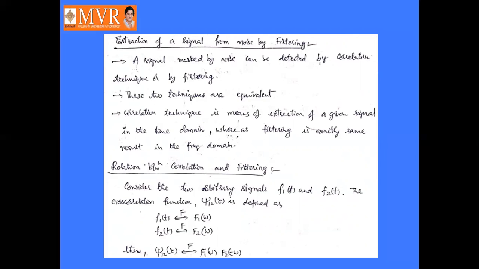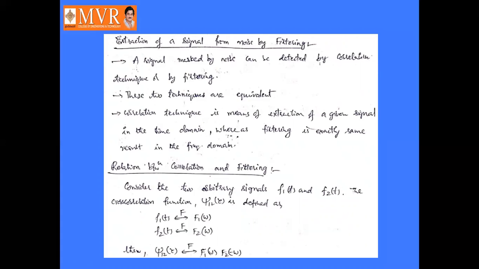These two techniques are equivalent. Here the correlation technique as well as filtering technique, these two are equivalent. Correlation technique means extraction of a given signal in the time domain, whereas filtering gives exactly the same result in the frequency domain. That is the only difference.